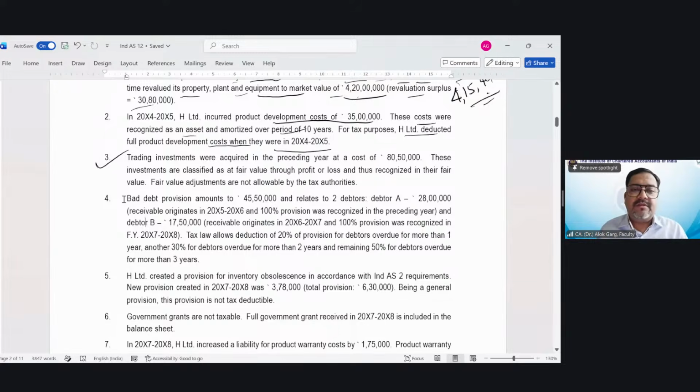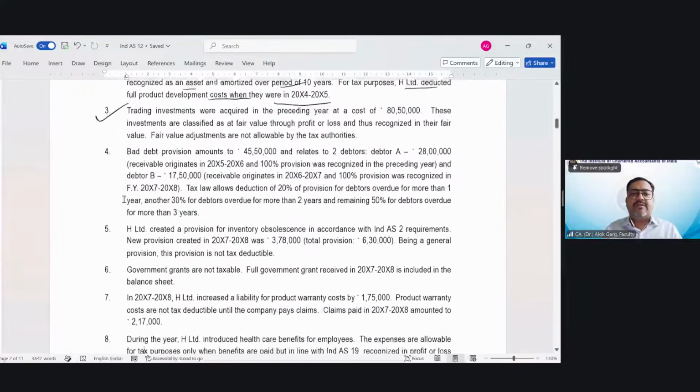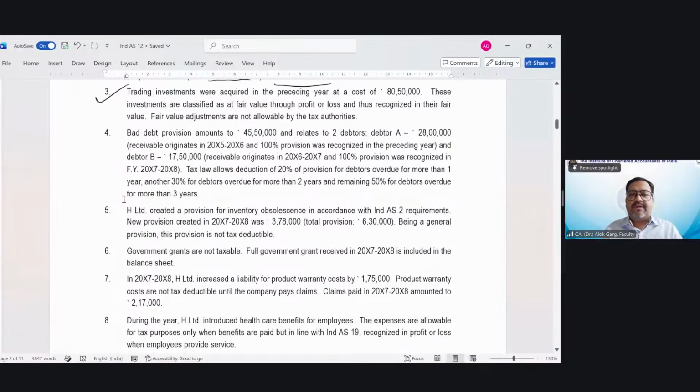Bad debt provision amounts to 45 lakh 50,000 and relates to two debtors. Debtor A, 28 lakh, receivable originated in 2005-6 and 100% provision was recognized in the preceding year.